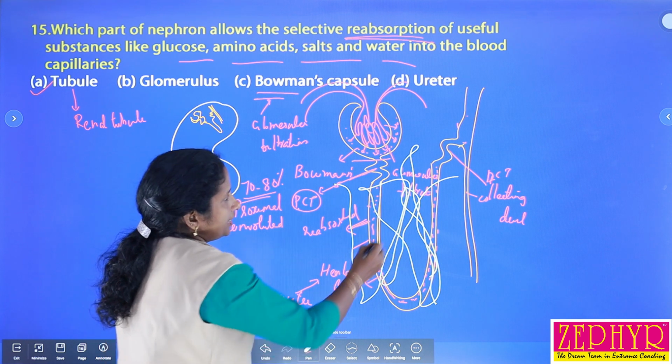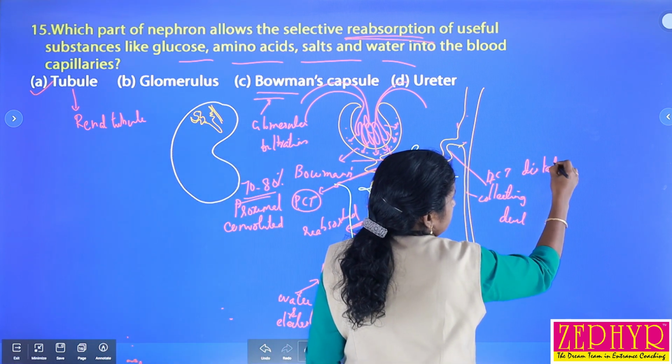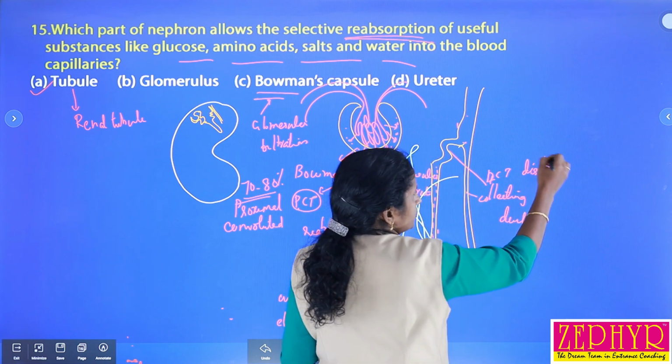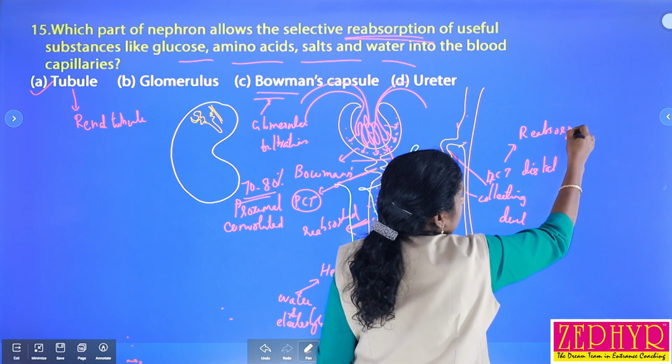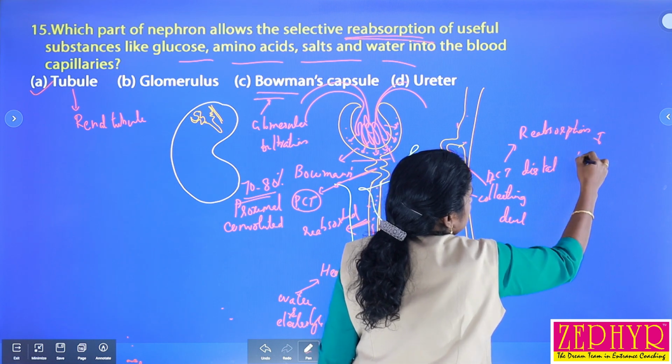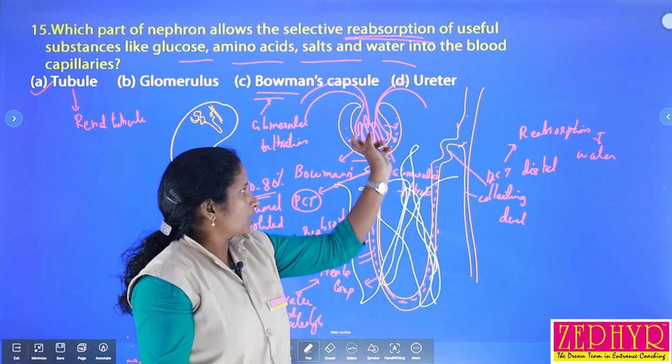And again the DCT, the distal convoluted tubule, is for the reabsorption of water.